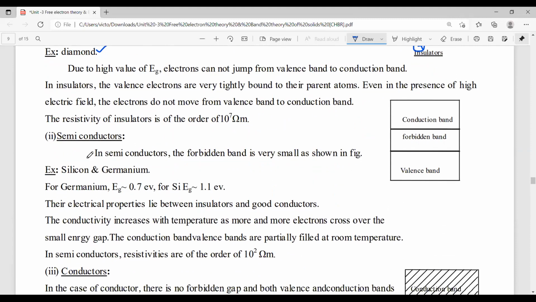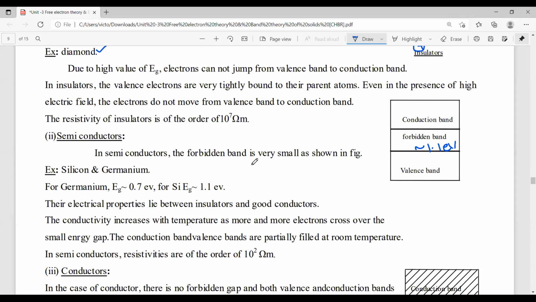Next, this is the band diagram for the semiconductors. As usual, valency band and conduction band, and the gap between these energy values is nearly 1.1 electron volt.